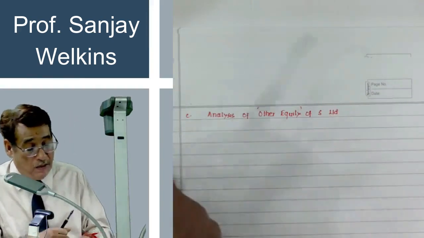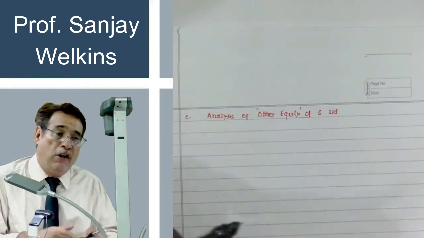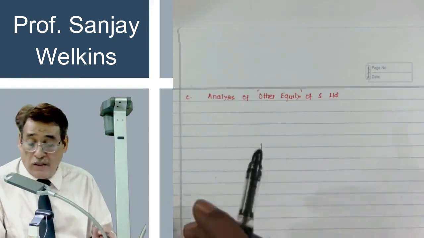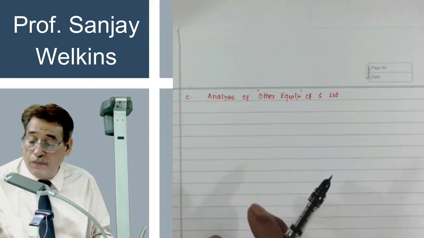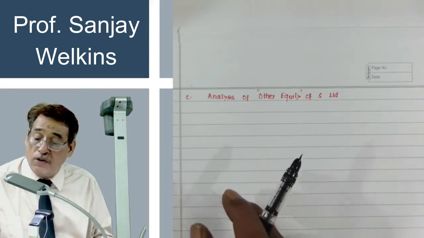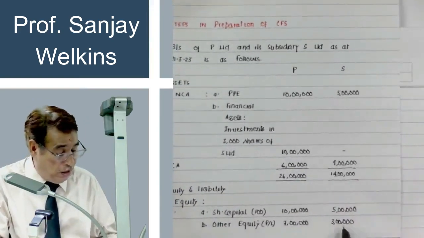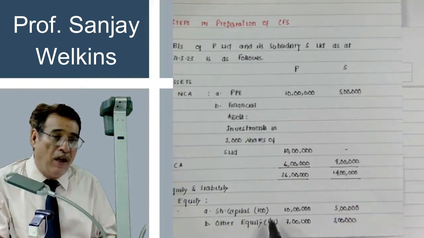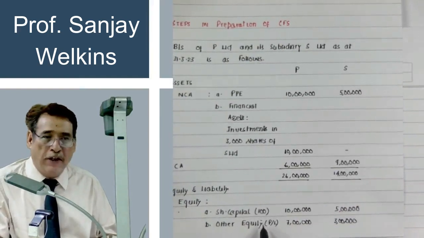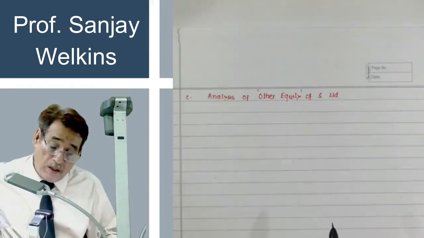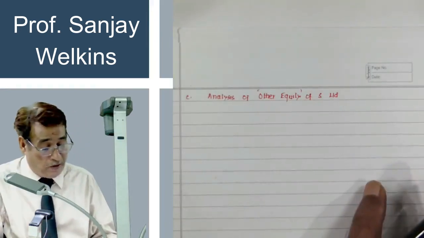Other equity means you are simply analyzing the other equity items of S Limited. Now in the question which I have written before you, here I have written other equity 3 lakh. And we are presuming there is one item in other equity, that is profit and loss account, 3 lakh. Correct? What do we mean by analysis of other equity?